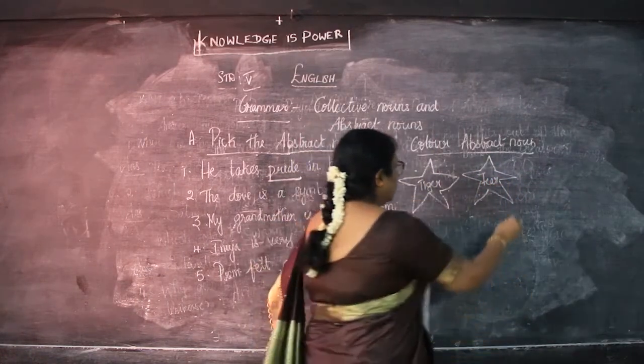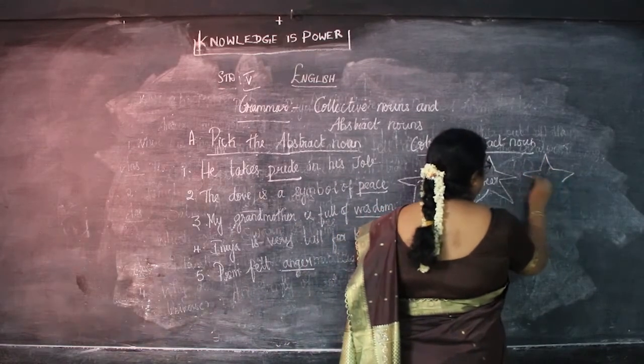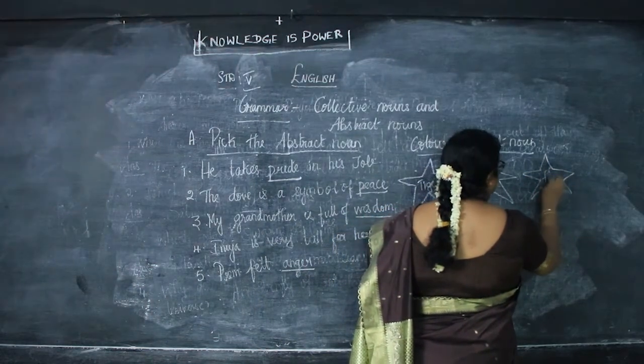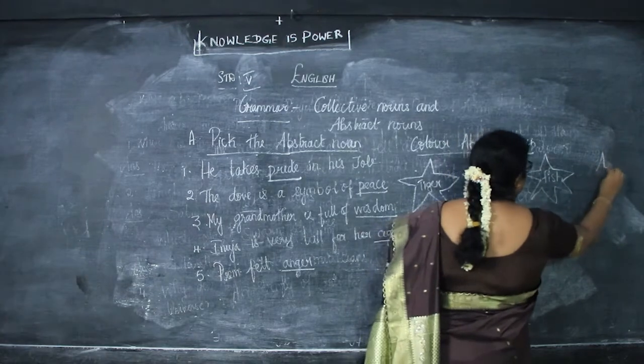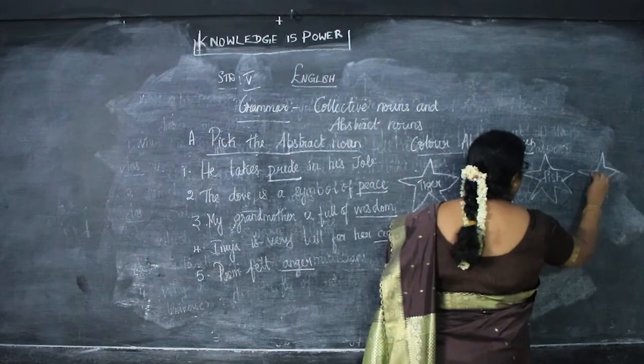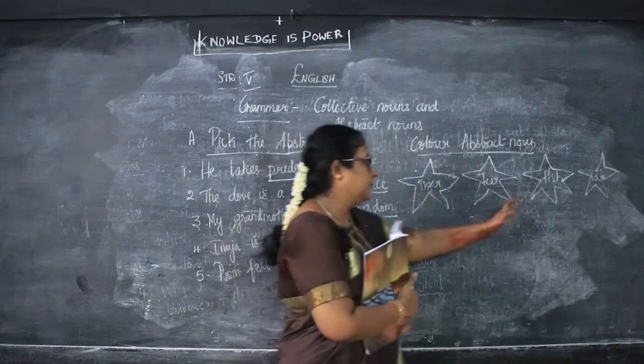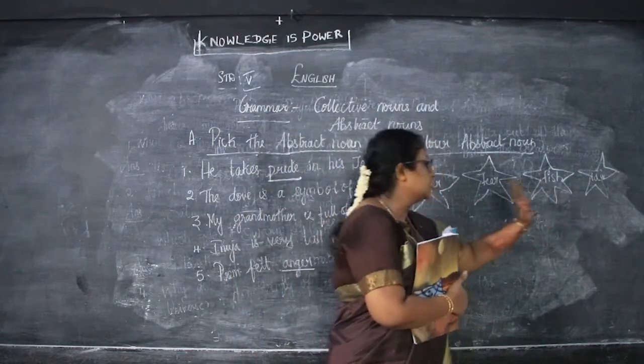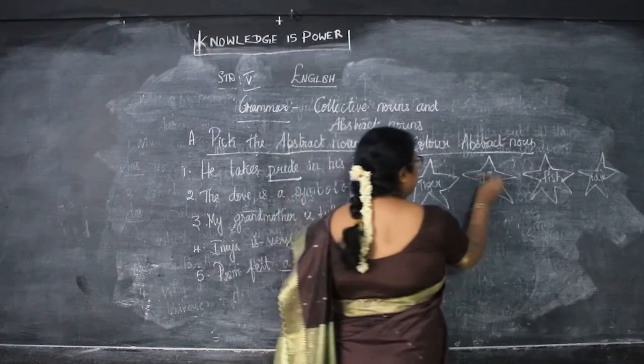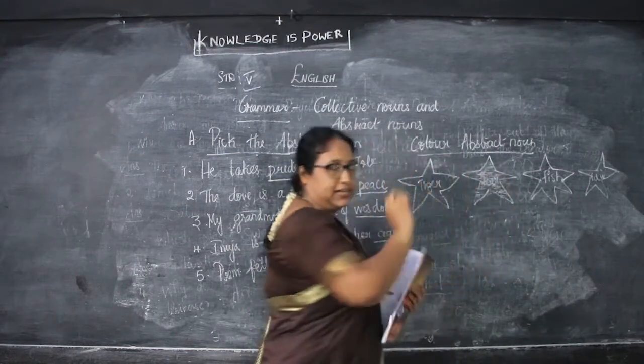Next is fish. Next is law. So which is the abstract noun here? Tiger? No. Fish? No. Law? No. So which one? Fear. Fear is the abstract noun that we are coloring.